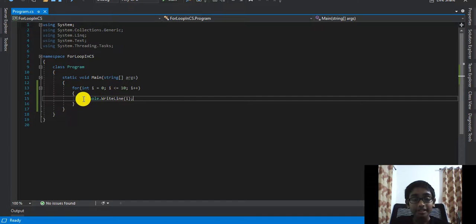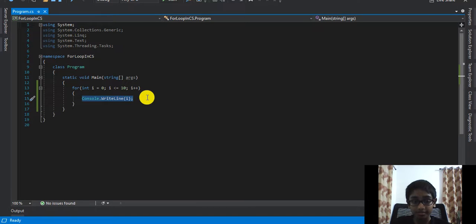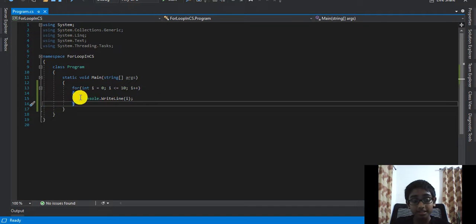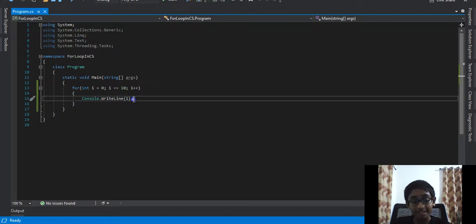The while loop iterates the code inside of it until that condition is reached or it's false. But the for loop does not work like that. You specify how many times you want to iterate or execute the set of code that is inside of the for loop. Now I hope you have understood about the for loop in C#.